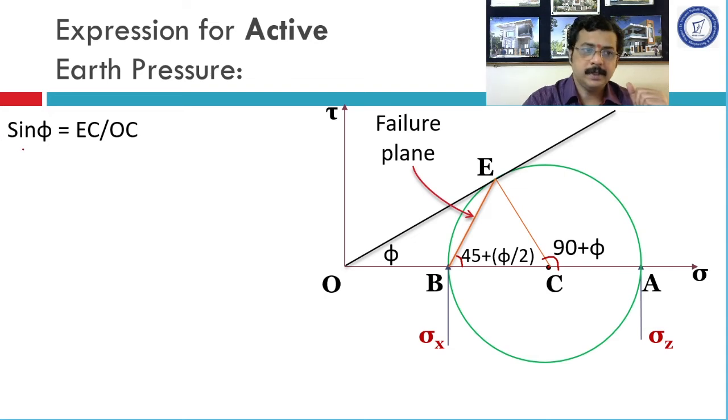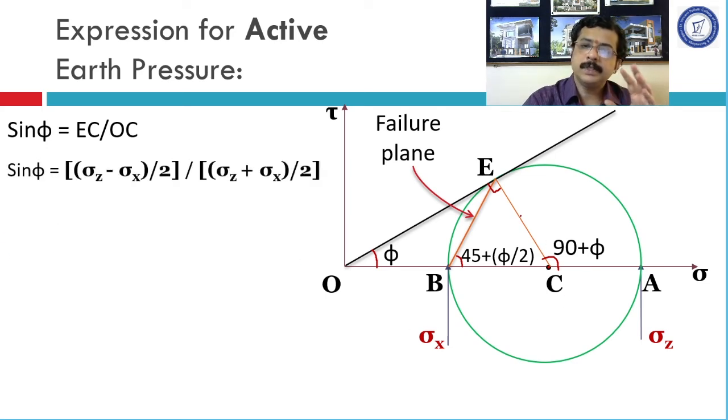Come to the derivation. Sin phi equals EC upon OC. Consider triangle OEC. This is a right angle triangle. In OEC, apply sin phi. Sin phi means this angle is phi, so sin phi is opposite upon hypotenuse. Opposite is EC. Hypotenuse is OC.